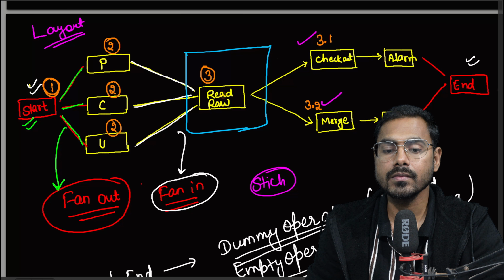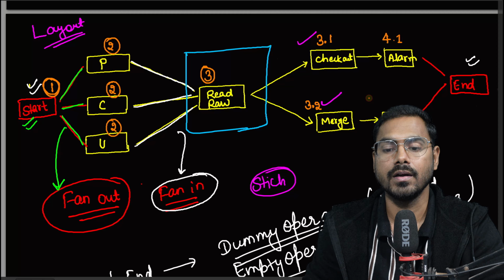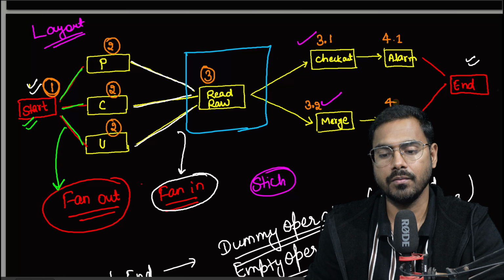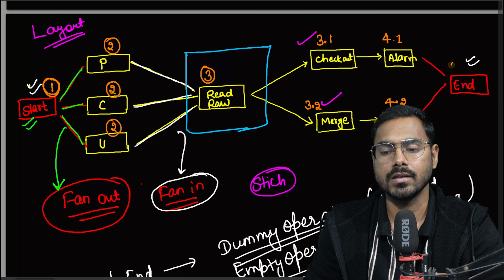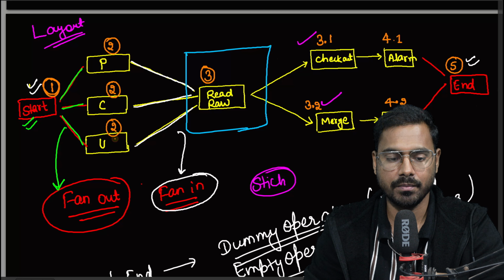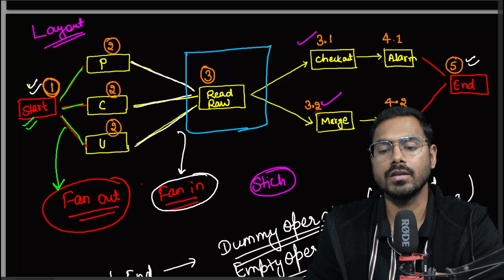So let's say if I go from here to the 3.1 flow, then in that case 3.1 and then this will be 4.1. And the same way if I'm going this flow, then 3.2, then 4.2, and this is the fifth. So this is how the flow will occur. First, second parallel, third either 3.1 and 4.1 or 3.2, 4.2, and then fifth. So this is the total flow that is going to run, and this is how we have done.